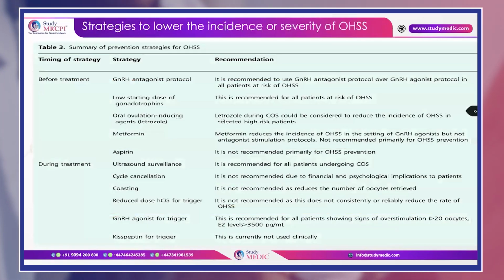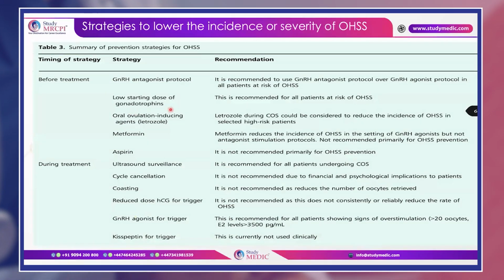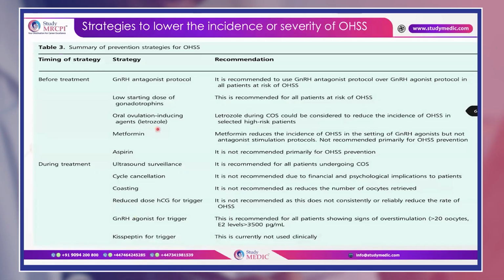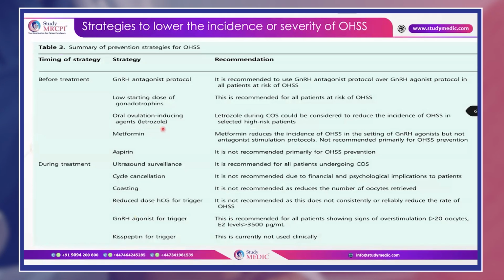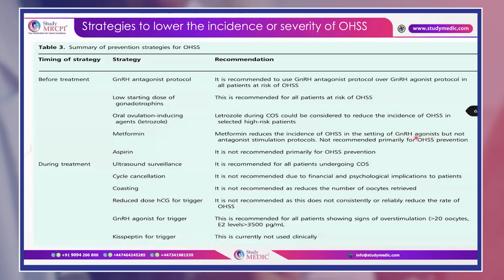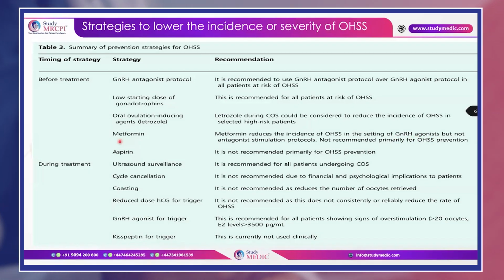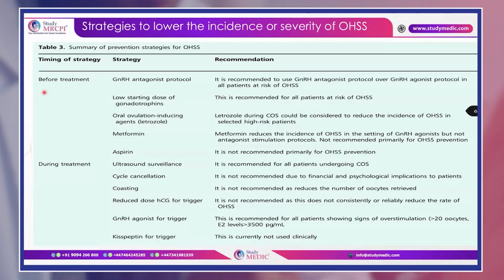And this table I have taken from a TOG article, how to lower the incidence and severity of OHSS. So this starts before treatment only. Before treatment, you have to offer the patient an antagonist protocol. Start with low dose gonadotropins. If high risk patients are there, you can directly start with a minimal stimulation protocol like with letrozole. And if you are planning for a GnRH agonist protocol, then you can offer them metformin. So if you consider a few things before treatment, it will help in preventing OHSS.